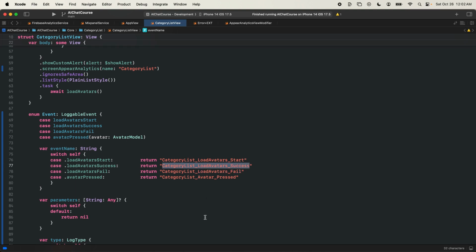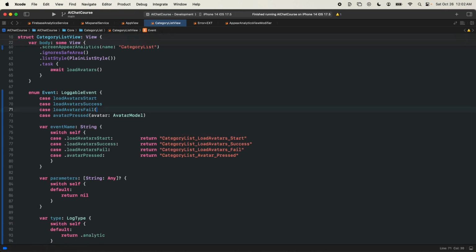This is just the format that I have come to after building plenty of apps, where it's basically the screen name, underscore, either the function or the high-level event, and then the status of it. I don't think this is a rocket science formula, but we want to make sure that our analytics are unique. So when you see this in the Mixpanel console later, we know exactly what it is. We don't have to go and guess what this analytic event is actually doing.